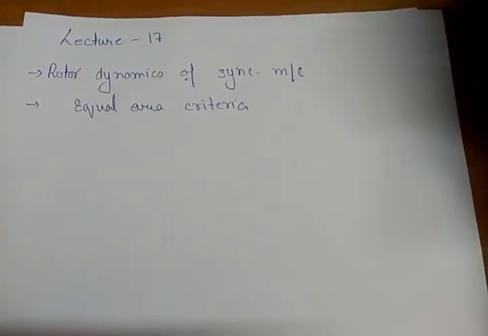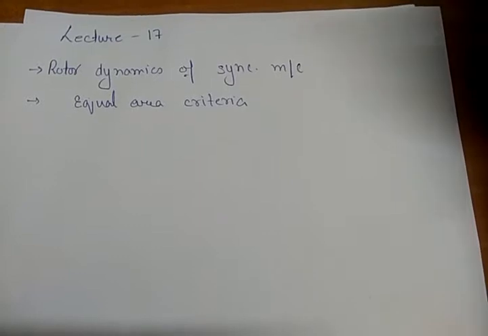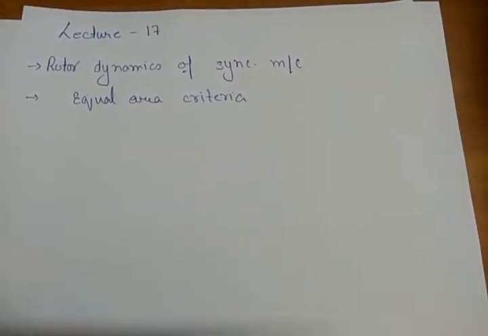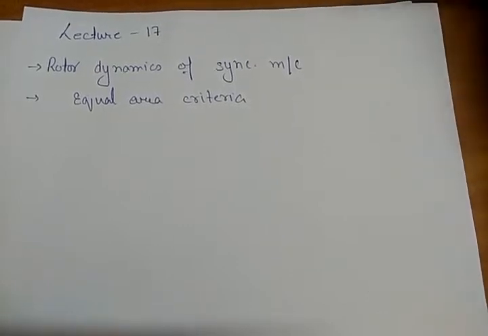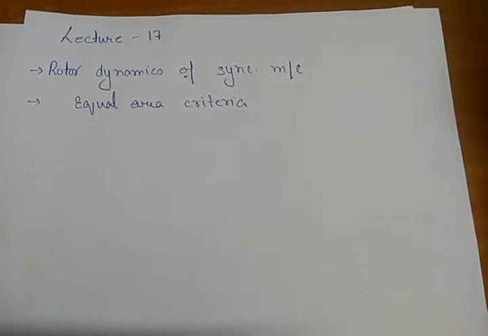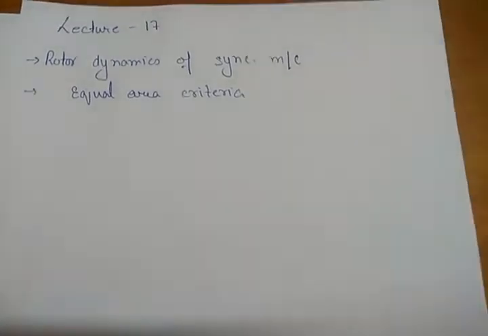And the second topic which will be covered in this lecture is the equal area criterion, though there are many subtopics which I will cover, like we will discuss the swing equation, which is nothing but a part of the rotor dynamics of a synchronous machine. Then what is the critical clearing angle, what is the critical clearing time.